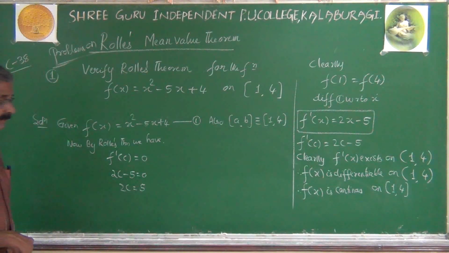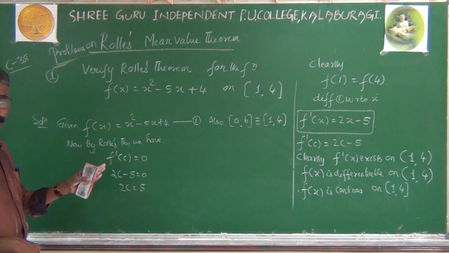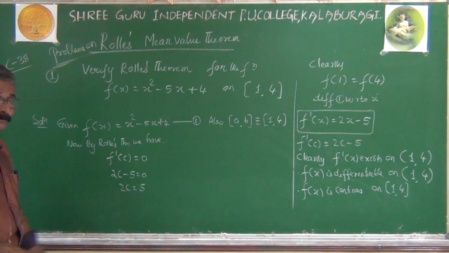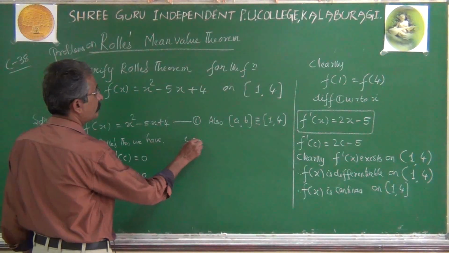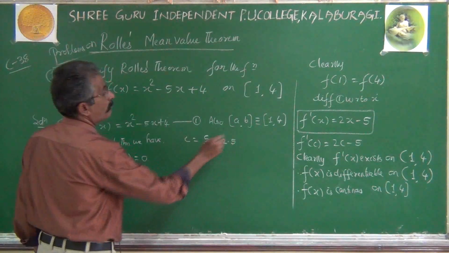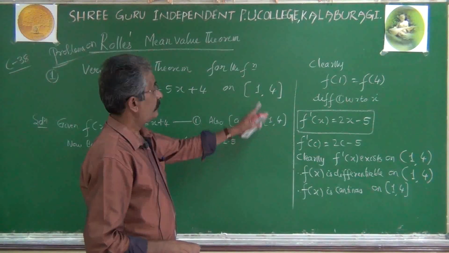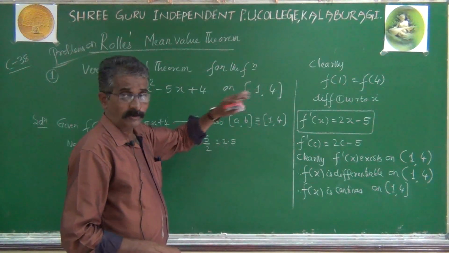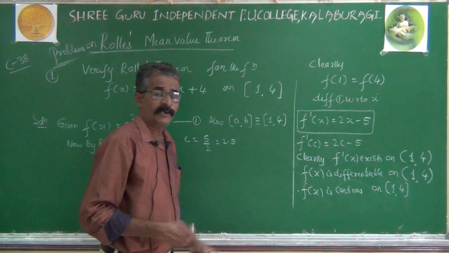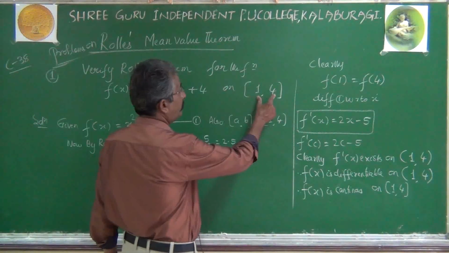Some of you make the mistake that c equal to 5 minus 2. No. c equal to 5 plus 2? No. c equal to 5 divided by 2, which implies that c equal to 5 by 2, as good as 2.5. Observe 2.5, whether it belongs to the interval or not. It belongs to the interval. In fact, it is the centralmost value. It's as good as the arithmetic mean, 2.5, nothing but the arithmetic mean of 1 and 4.